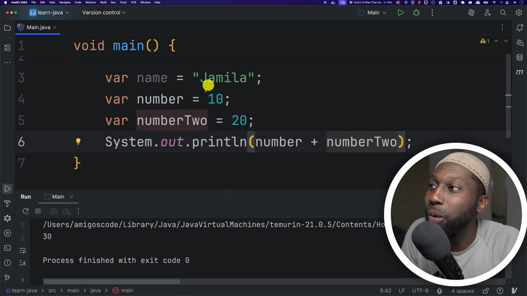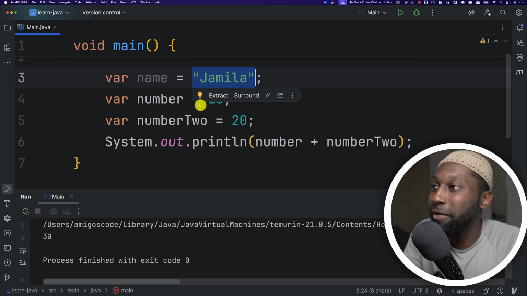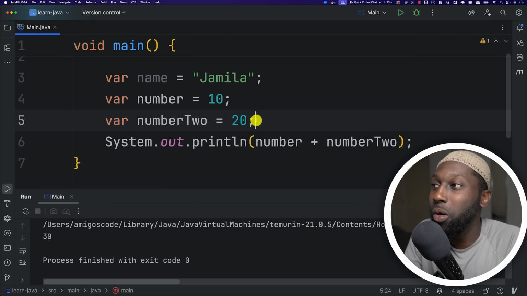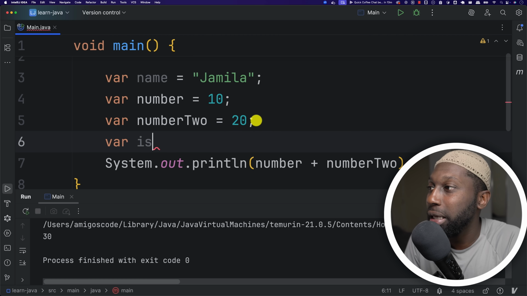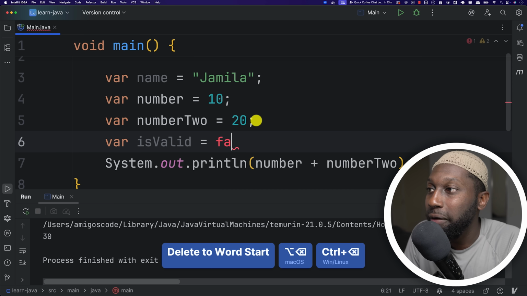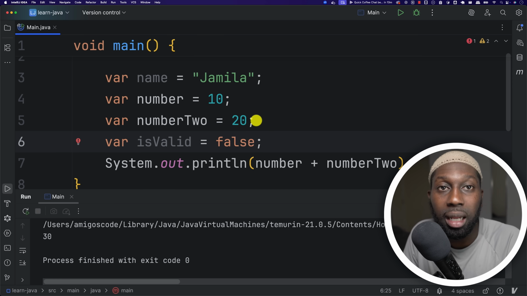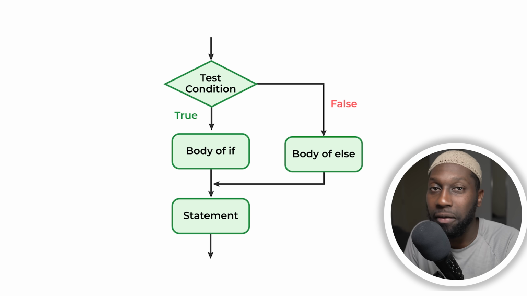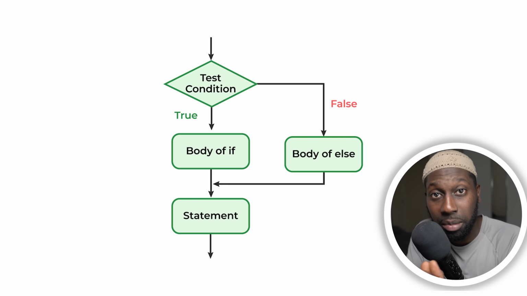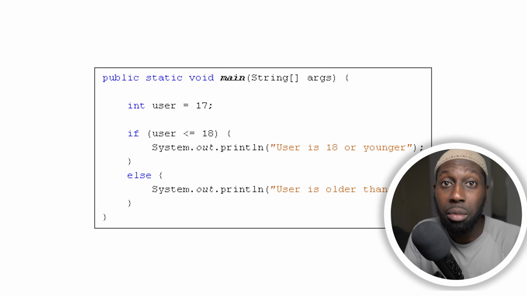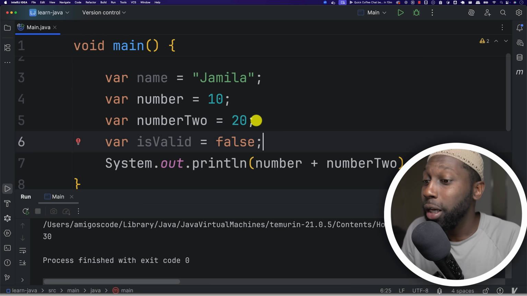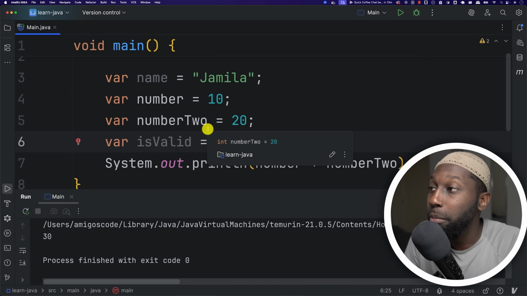All right, cool. So you see that we have strings, we have numbers, but also if you want to store booleans, true or false, you could say in here var and then isValid. So this is the name of the variable, and I can say equals and then maybe true or false in here. So this is really useful when you start to learn about if statements, and if a value is true, then perform this piece of code. If a value is false, then perform this other piece of code. All right, cool. So let's now move on into methods.